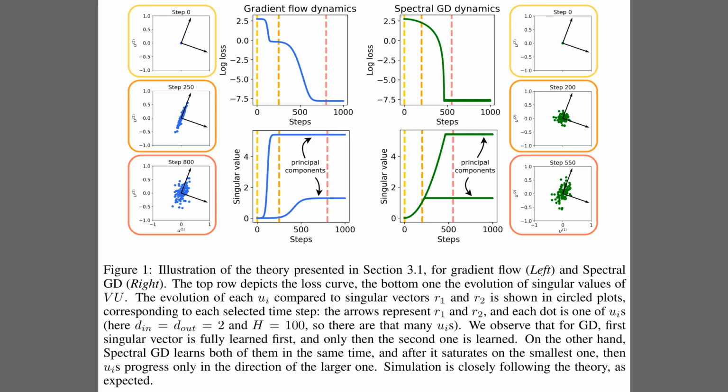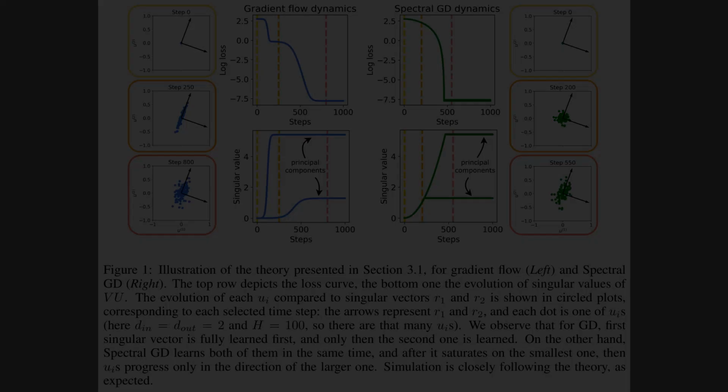This sequential process creates a distinct plateau in the loss curve above it, demonstrating how standard descent prioritizes dominant features one by one. Conversely, the green curves on the right show that spectral GD learns all components simultaneously, meaning the singular values rise together and the loss drops rapidly without any intermediate pauses.